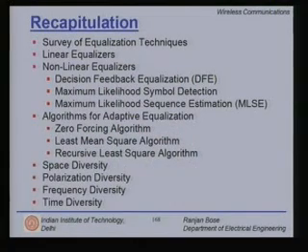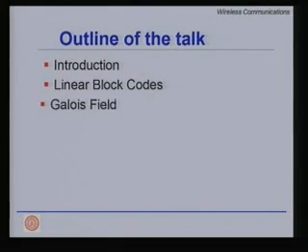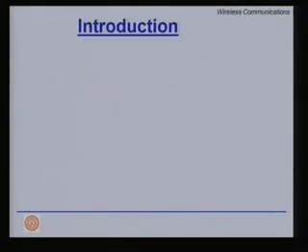The third one is coding, specifically channel coding. Today we would like to have a brief outlay of the channel coding techniques for mobile communications. So, within this description we will talk about linear block codes, Galois field and cyclic codes.